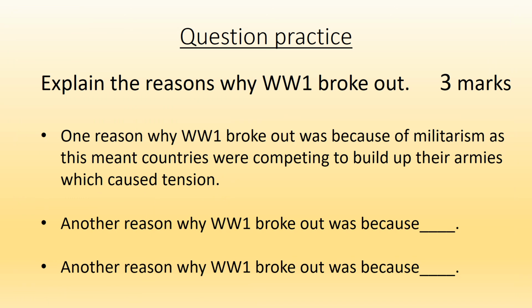Okay, what we're going to do next is some question practice here. So we have the question, explain the reasons why World War I broke out. It's worth 3 marks. Now, the first reason is done for you. So it says here, one reason why World War I broke out was because of militarism, as this meant countries were competing to build up their armies, which caused tension. Okay, so the first point is done for you. So you just need to do 2 more points here about why World War I broke out.